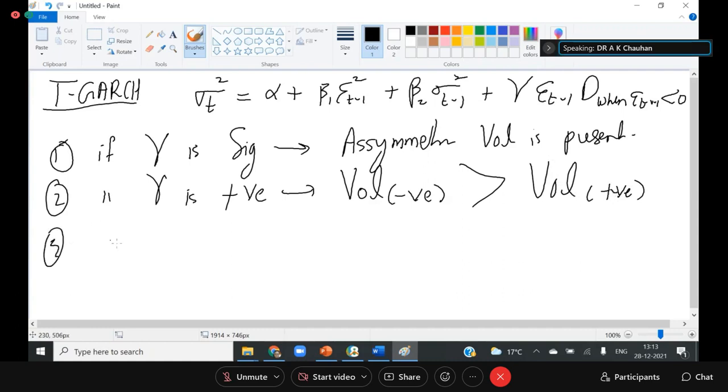And if gamma is negative, it means volatility of the negative news is less than volatility of the positive news. So we are going to check this. And this model is known as T-GARCH or threshold GARCH, and this is also known as the GJR model.